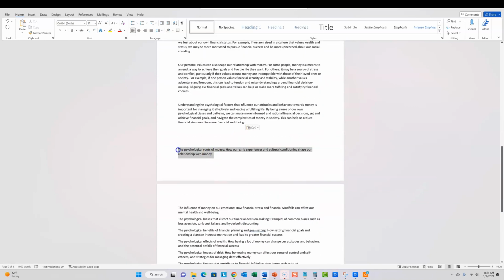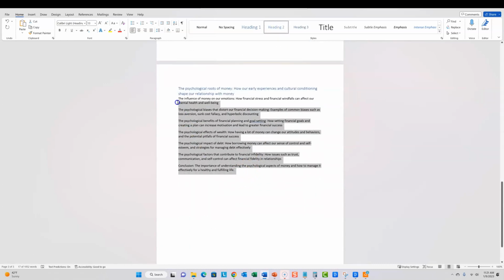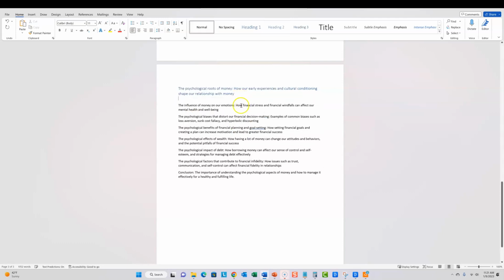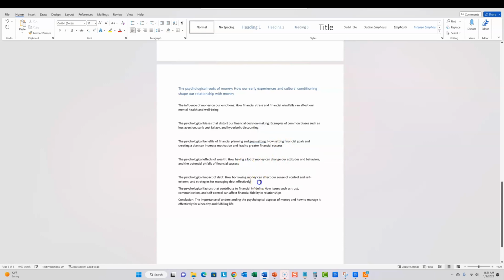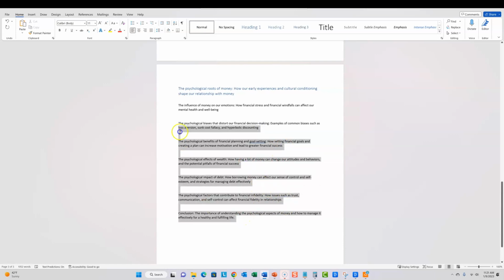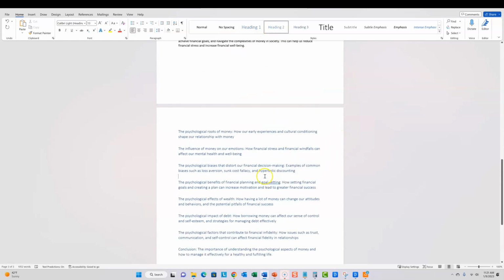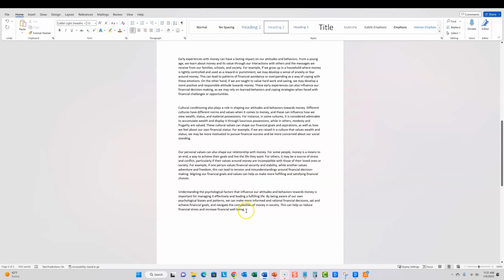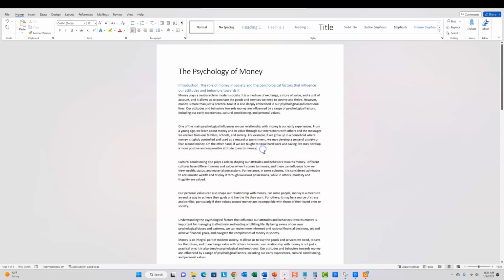If you want, so you don't get confused, just go ahead and make these all H2s. Just make sure to push at least a couple spaces in between these so you don't lose your place. Then come back up and make them all H2s, so we know those are all the chapters of the book we're writing. And we can highlight all the text right here, and you can see that we just wrote 855 words. So almost 1,000 words in that first chapter.